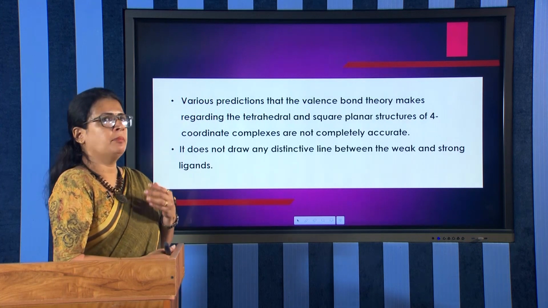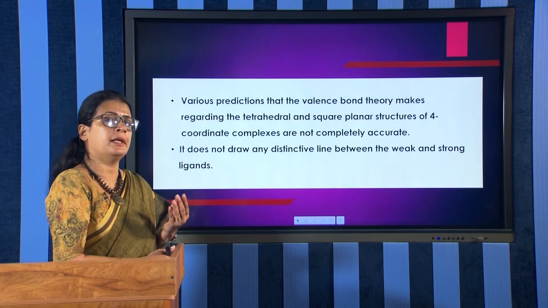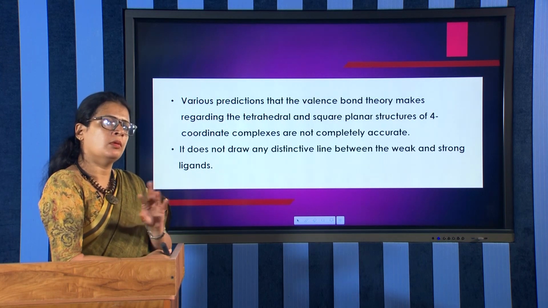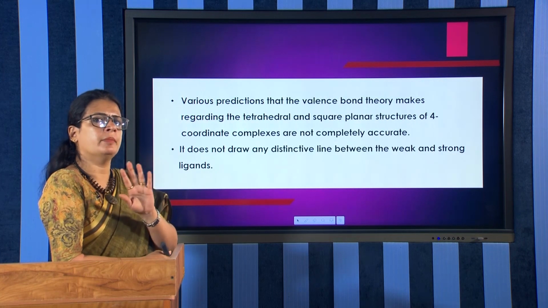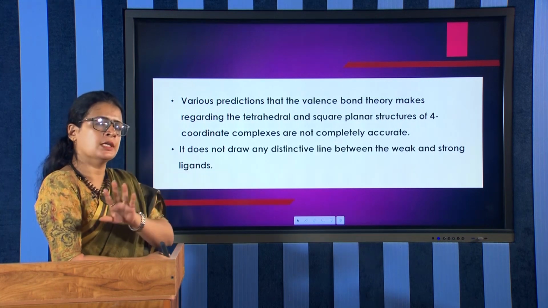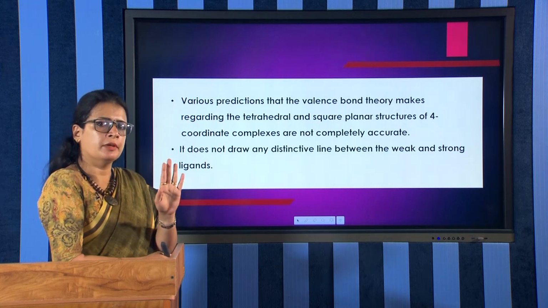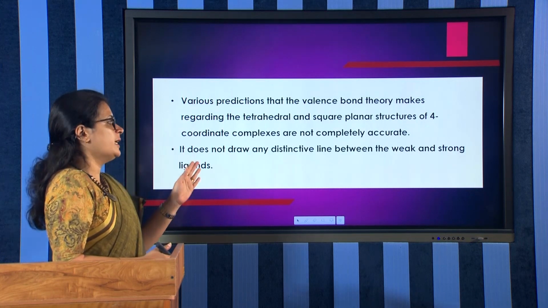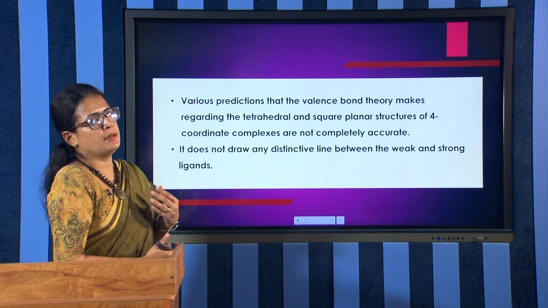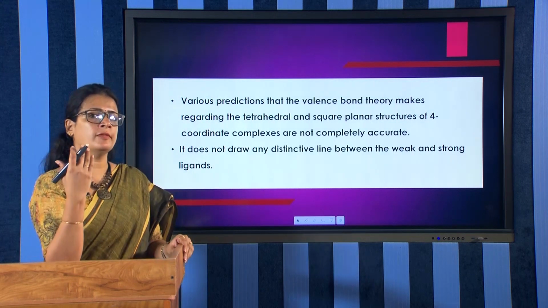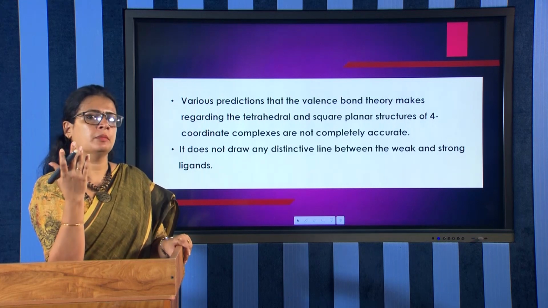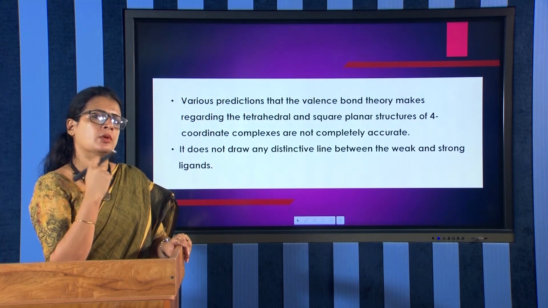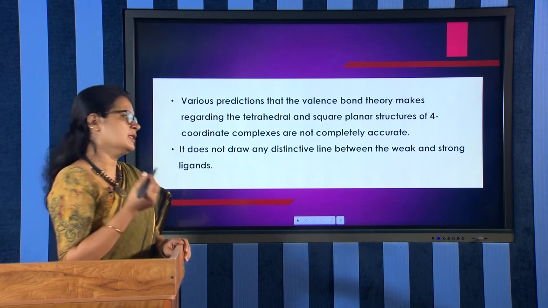According to valence bond theory, some complexes form square planar structures, some others form tetrahedral structures, and what exactly will form could not be predicted. The reason for the formation of these square planar or tetrahedral complexes was not given by this theory. It does not draw any distinctive line between weak and strong ligands. Some ligands are weak, some are strong, some are capable of pairing the electrons, some are not, but it could not give a distinctive line for this behavior. This was also a demerit of this theory.